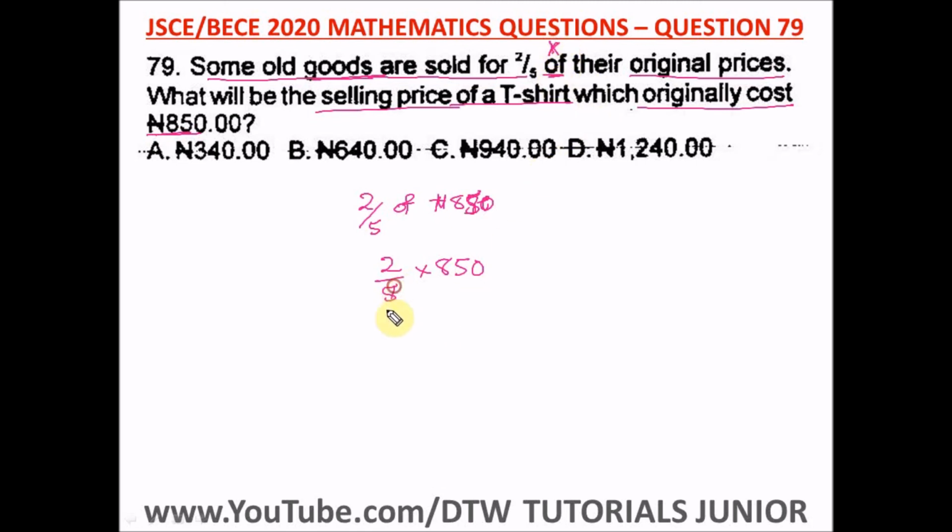So 5 into 8 goes 1 times remainder 3, and 35 is 7, so we have 170. So what's 2 times 170? That would give us 340. So the price that the t-shirt will be sold for will be 340 naira. And our right option here is option A.